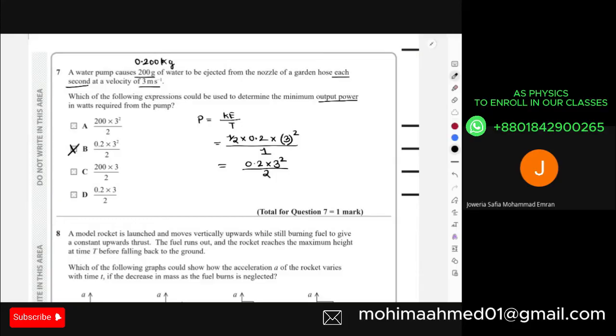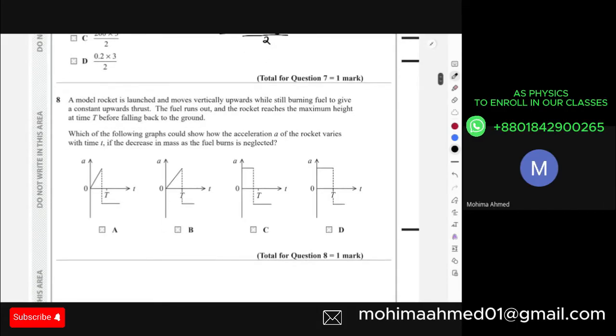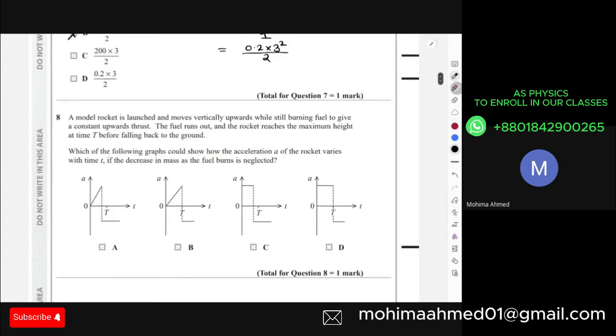No, teacher. No, ma'am. Okay, then this was actually one of the trickiest questions, I think. I think we already solved this a lot of times in our exams or worksheets. Over here, it says that a model rocket is launched and moves vertically upward while still burning fuel to give a constant upward thrust. The fuel runs out and the rocket reaches the maximum height at time t before falling back to the ground. Which of the following shows the acceleration of the rocket as it varies with time, if the mass decrease from the fuel burning is neglected?